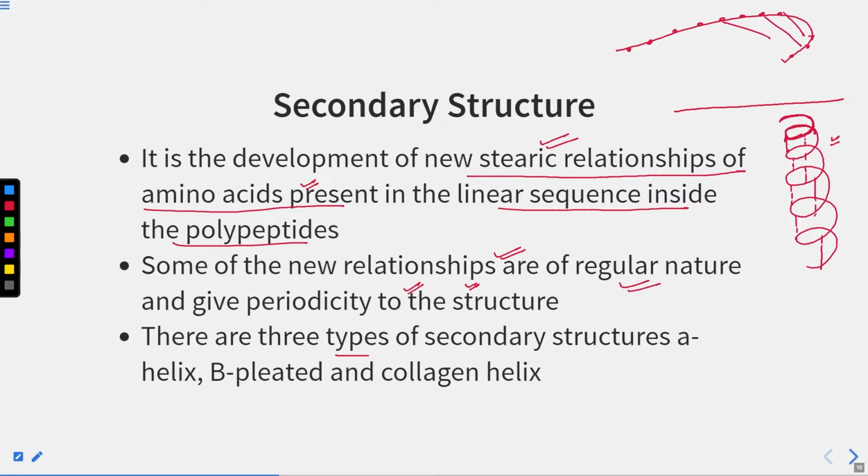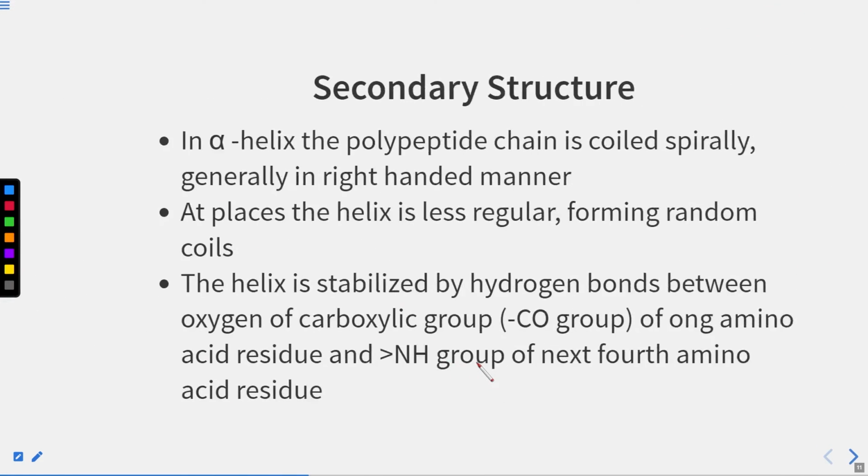There are three types of secondary structures: the alpha helix, the beta pleated sheet, and the third one is the collagen helix. So we have three different types of secondary structure. Let us see what those are.